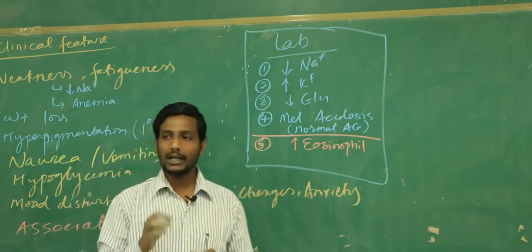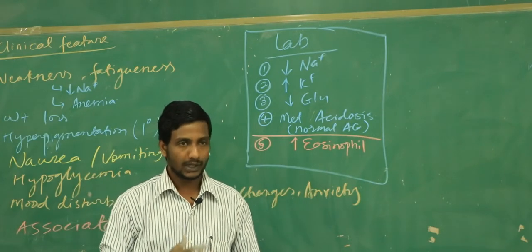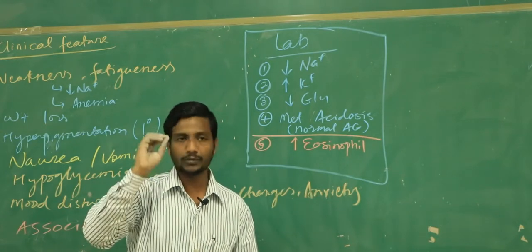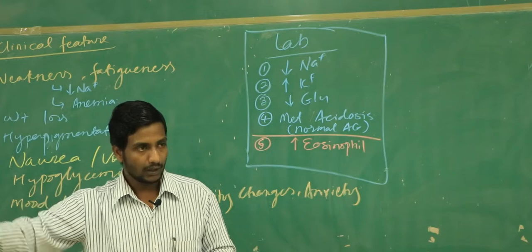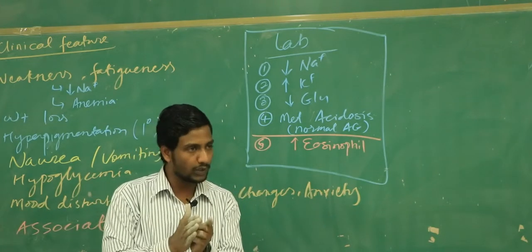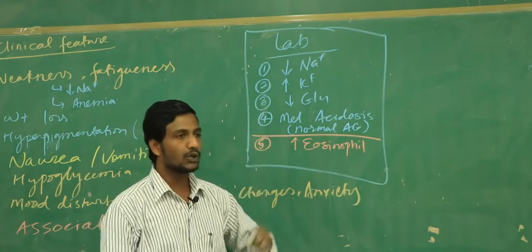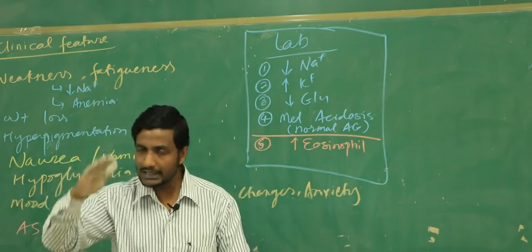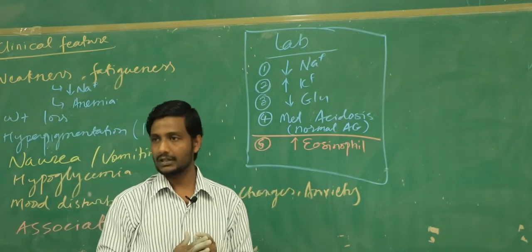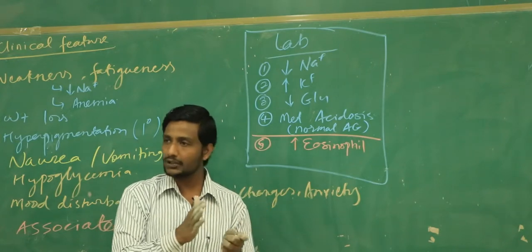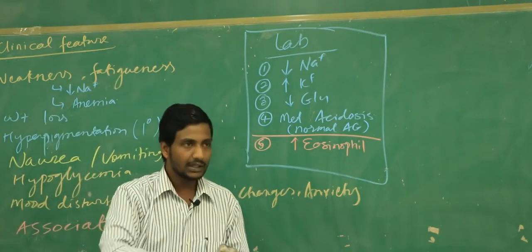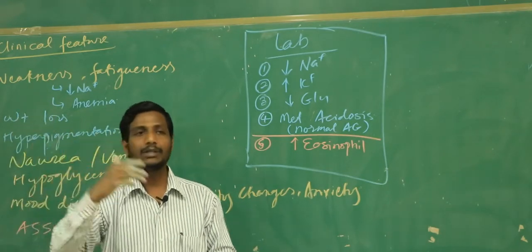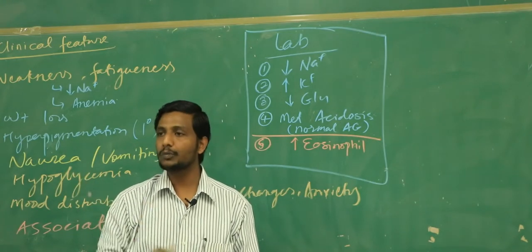Number one, keep in mind, whenever in our body we have got high amount of steroids, steroids have one function to push the eosinophil from the circulation to the tissues. Right, steroids in our body push the eosinophil from the circulation to the tissues. But in case of the hypoadrenalism, you are going to have more steroid in your body or less steroid in your body? Less steroid, the cortisol in your body is less. So since steroid is the one to push the eosinophil to the tissue, and now if the steroids are less, then maybe this eosinophil being pushed from the circulation to the tissue is becoming less, and maybe that's why the patient is having high amount of eosinophil in the blood.